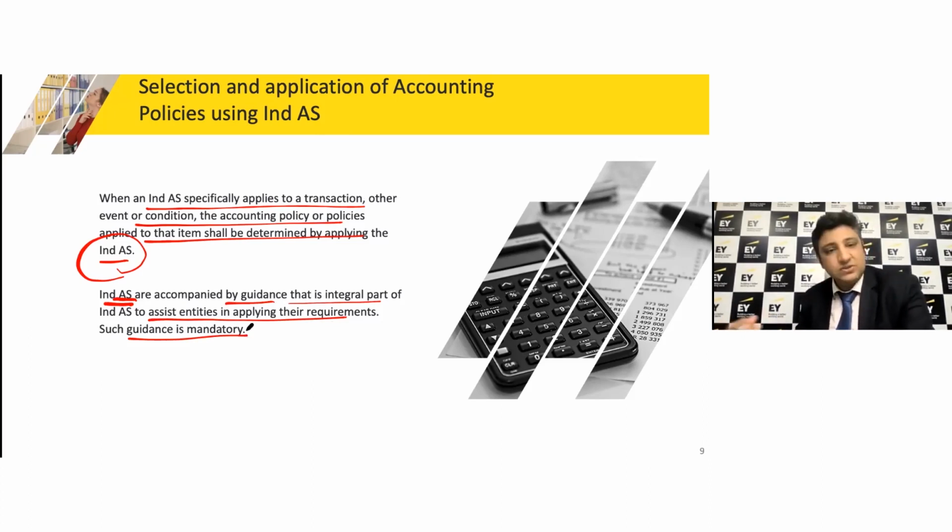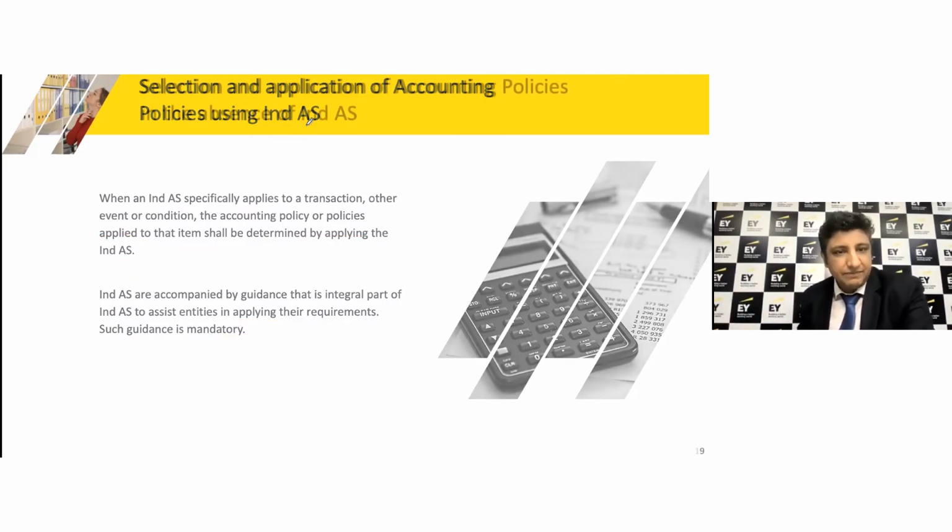We don't have a choice on picking those guidance or avoiding those guidance per se. So what I'm trying to say is that the first step that we look for as far as the selection and application of accounting policies are concerned is the Ind AS itself, right? The list of the examples that we talked about is a clear reference from the Ind AS perspective, right?